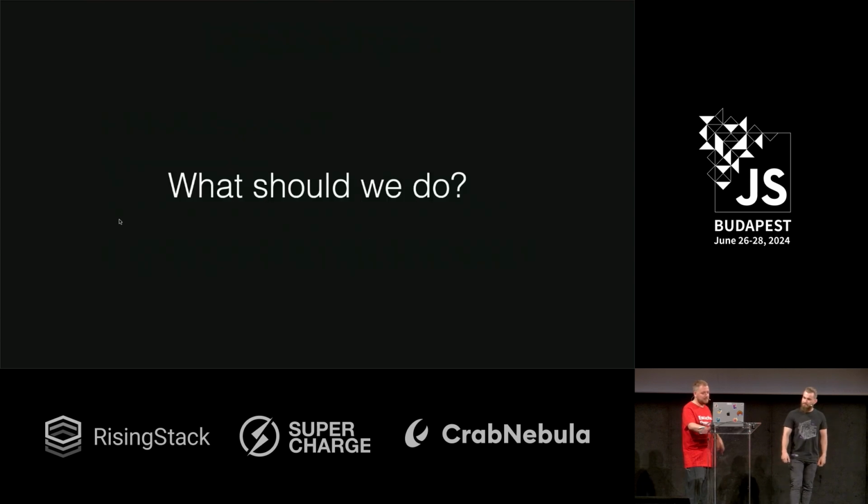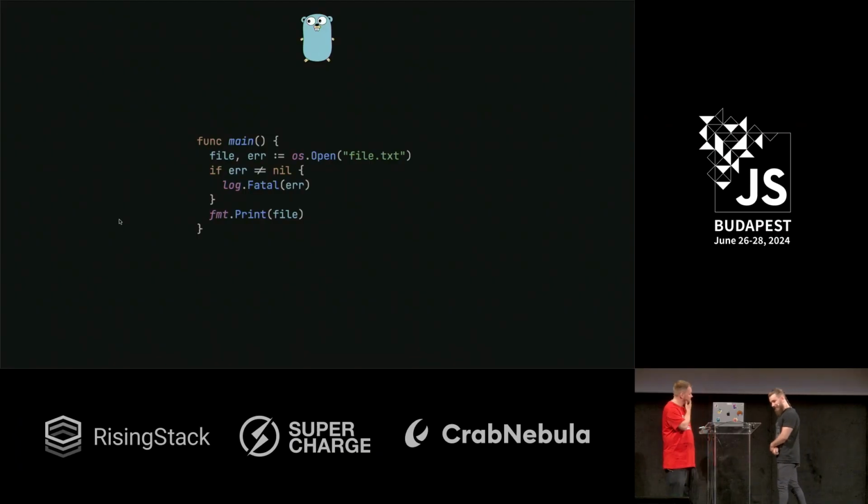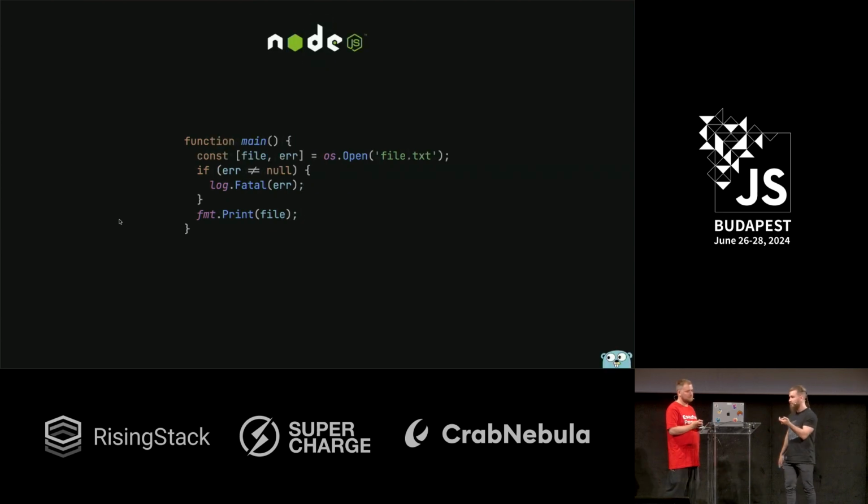All right, valid. Do you have any other ideas? You know, I have one: Golang. We're at a JavaScript conference. Why are you talking about this? Yes, but you see, Golang has an interesting feature that a function can return multiple values. And there is a convention that the first return value is just the value that the function regularly returns, and the second is nil or the exception that was thrown from the function. Of course, JavaScript doesn't have this beautiful feature, but what if we just took a tuple where the first element is the value of the function and the second is the exception, something like this? Go with it. All right, let's try.